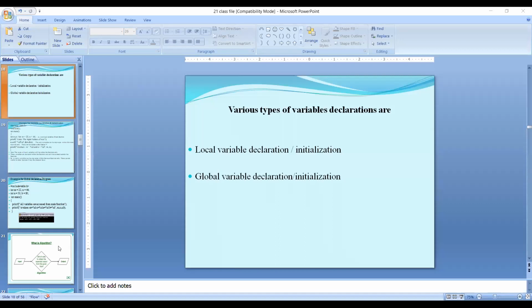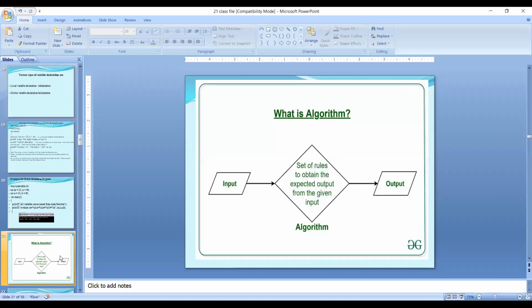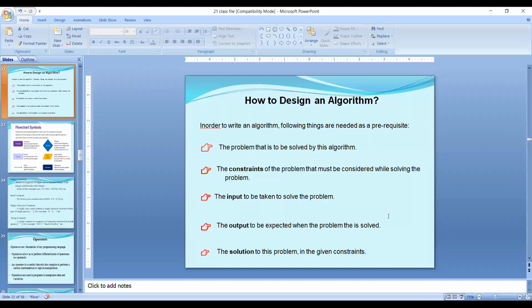Next one is algorithm. First of all, what is an algorithm? An algorithm is nothing but a step-by-step logical procedure for solving any kind of problem. If you want to write any algorithm, we require some prerequisites.